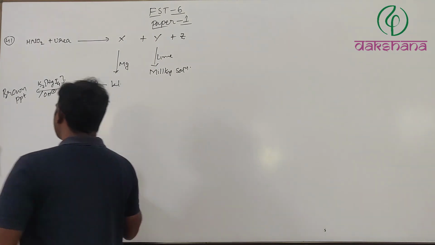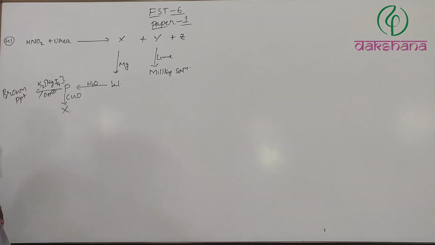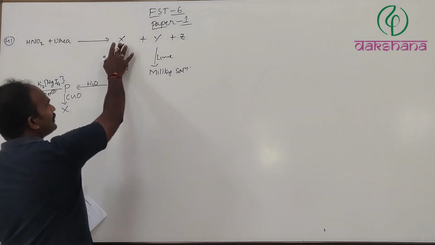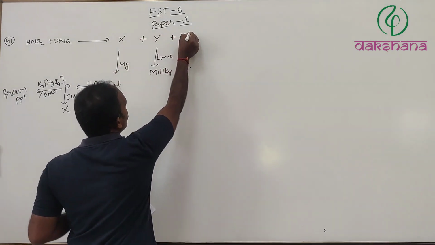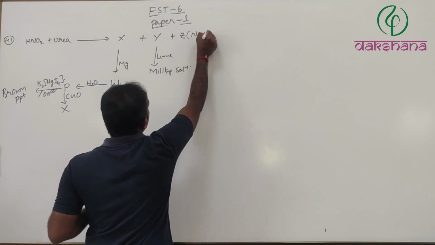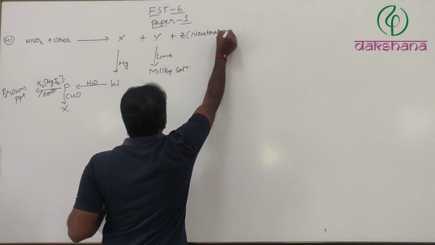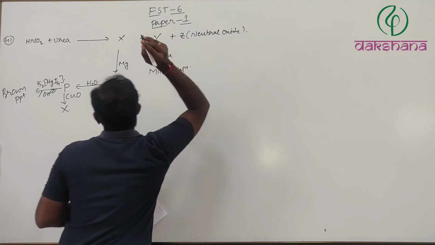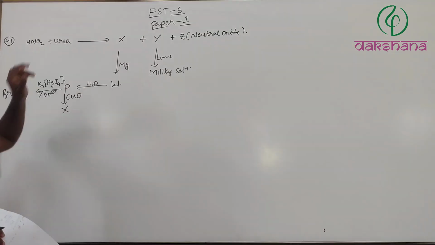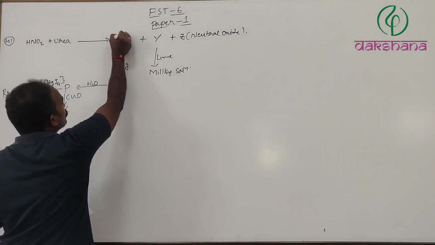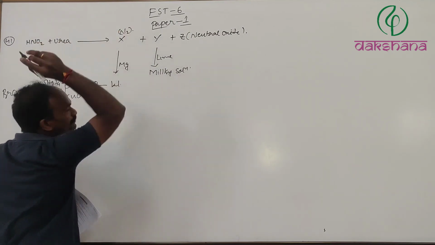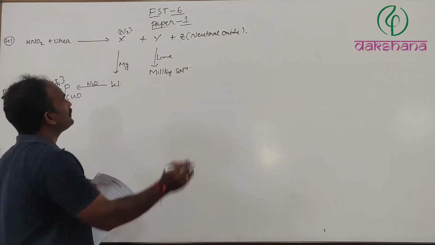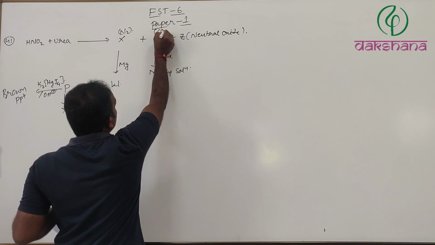FST6 paper 1, question number 41. See, HNO2 when it reacts with urea gives X, Y and Z. They have given Z as a neutral oxide. Actually, what happened here is that when HNO2 reacts with urea, it forms N2, nitrogen gas, along with carbon dioxide gas.